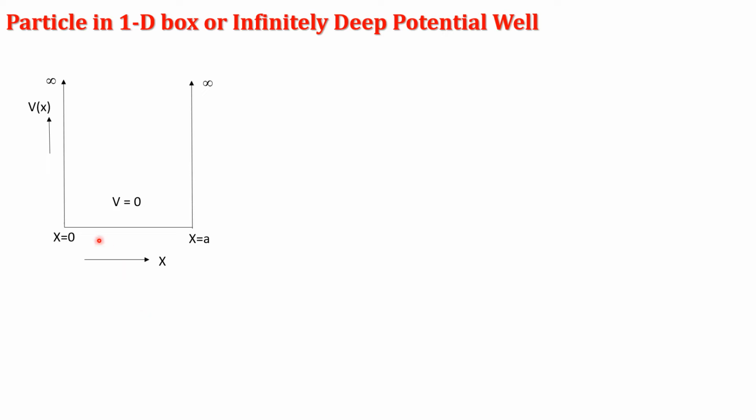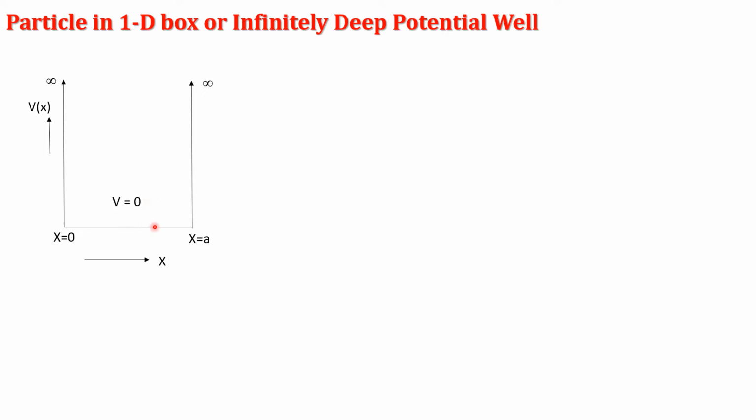The particle is moving along the x-axis in between two rigid walls, which extend from x equal to 0 to x equal to a. The particle is moving without any external force, which means its potential energy is 0. As the particle moves between the two walls and strikes the wall at x equal to 0 or x equal to a, it will experience a very large force, and at that time we take its potential as infinity.